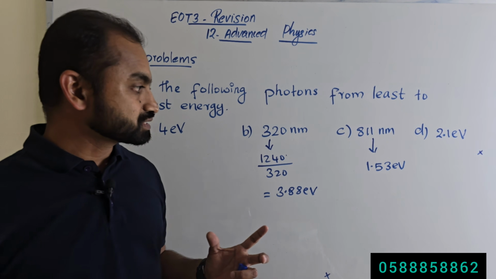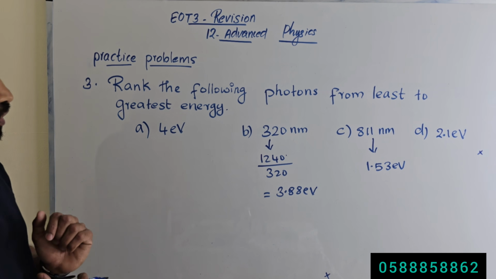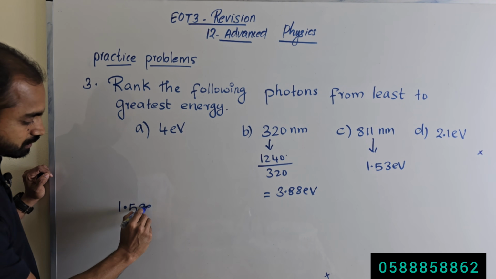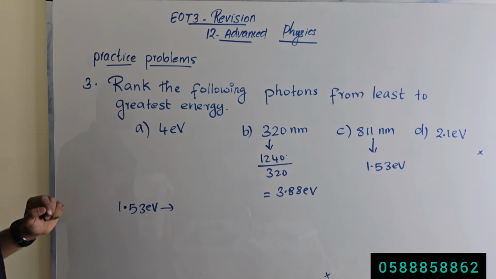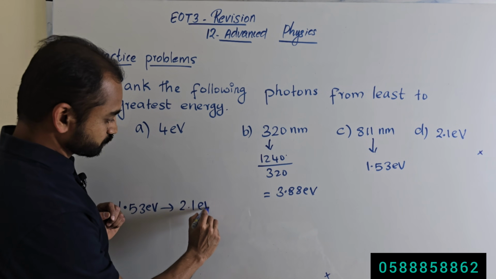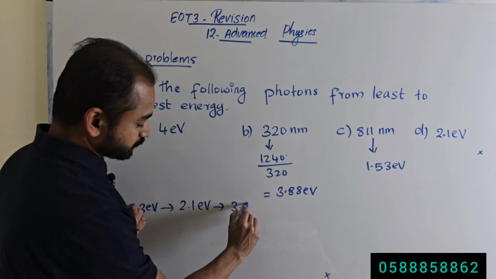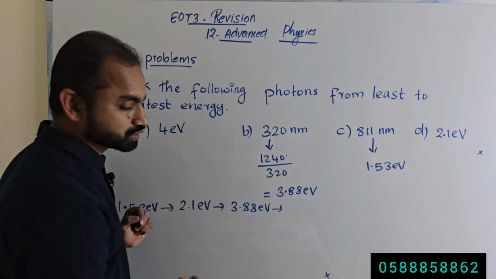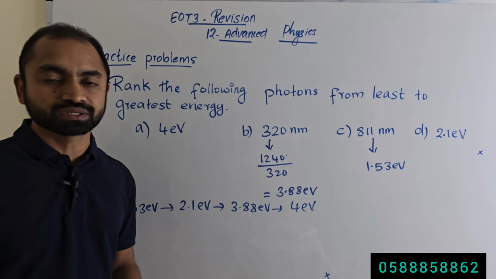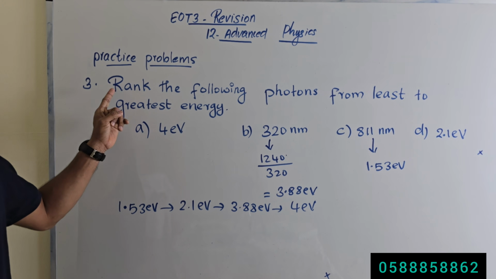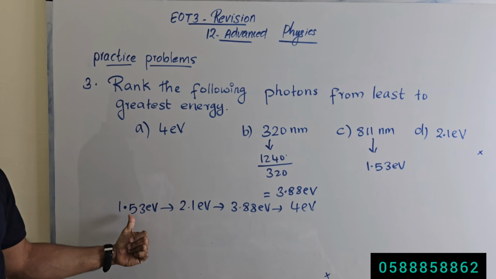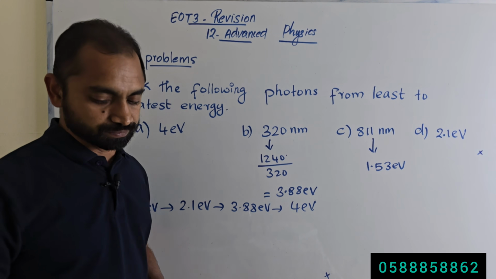So which one is the least energy? The smallest energy is 1.53 electron volt. Then which one? 2.1 electron volt. Then 3.88 electron volt. Then which one? 4 electron volt. So this is how we are arranging the photons. Rank the following photons from least to greatest energy.